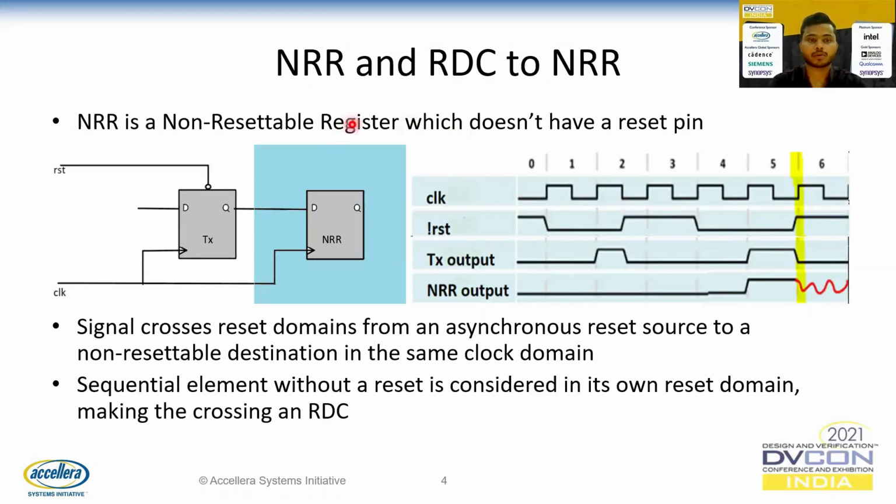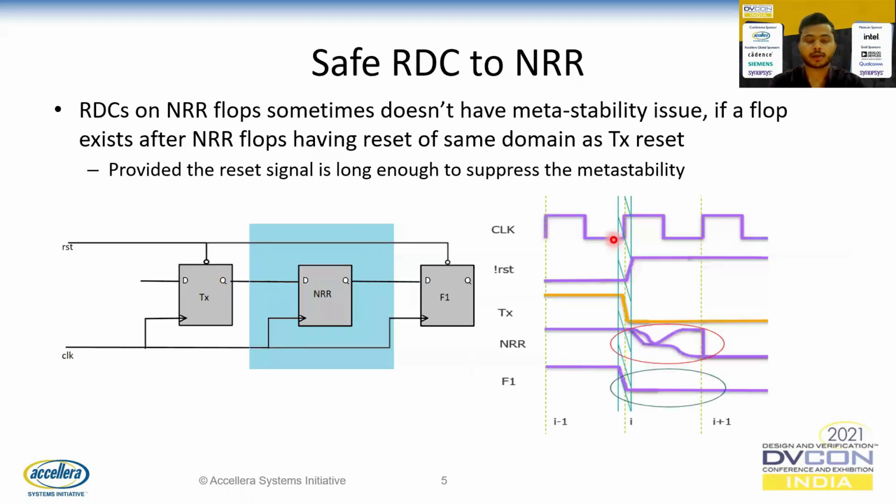NRR and RDC to NRR. NRR is a non-resettable register which doesn't have a reset pin. If a signal crosses from an asynchronous reset source to a non-resettable destination in the same clock domain, the sequential element without a reset is considered in its own reset domain, making the crossing an RDC. Now let's take a look at the timing diagram. Here at the positive edge of the clock, the TX output is reset, which might cause a data change at the setup and hold time of the clock domain of NRR outputs. This might cause a metastability issue. These metastability issues are critical and they need to be addressed. Going to the next part.